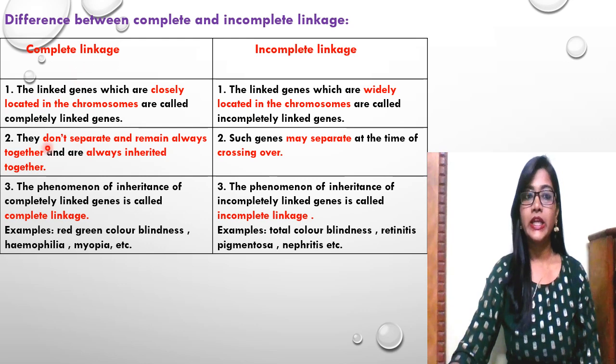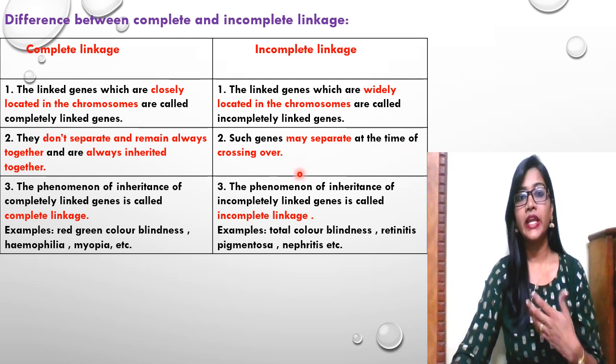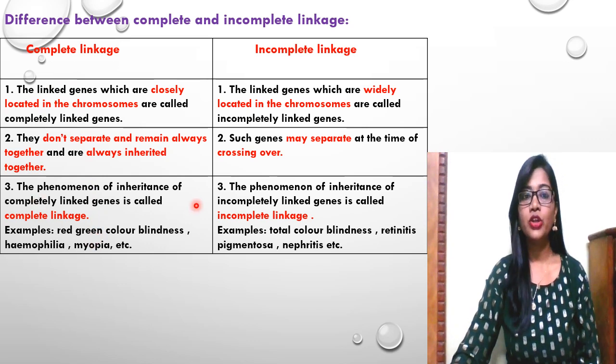In case of complete linkage, the genes don't separate and they remain always together and are always inherited together. And in case of incomplete linkage, these genes may separate, and at the time of crossing over they can get separated from each other. The phenomenon of inheritance of completely linked genes is called complete linkage, and the phenomenon of inheritance of incompletely linked genes is called incomplete linkage.